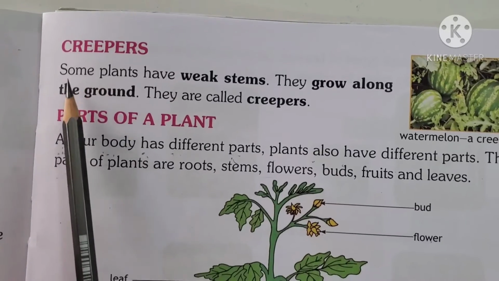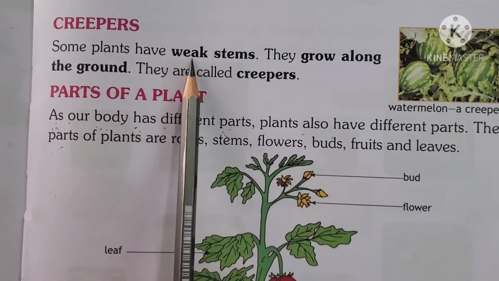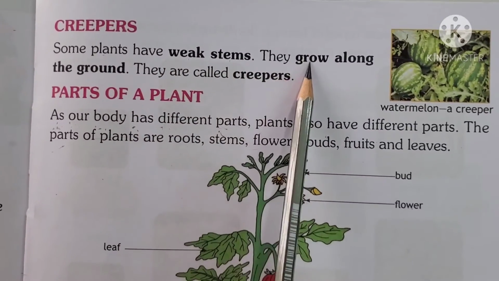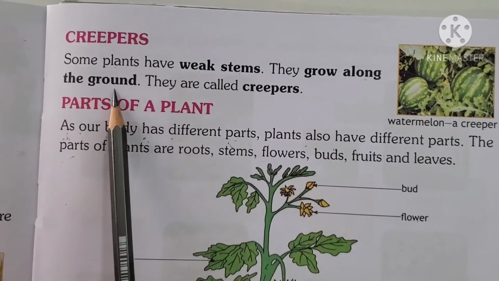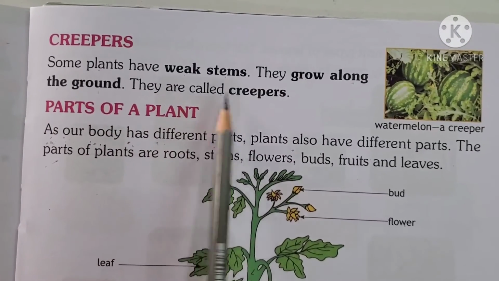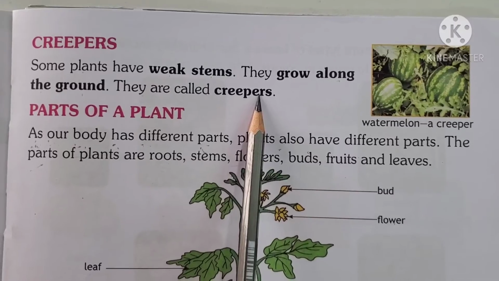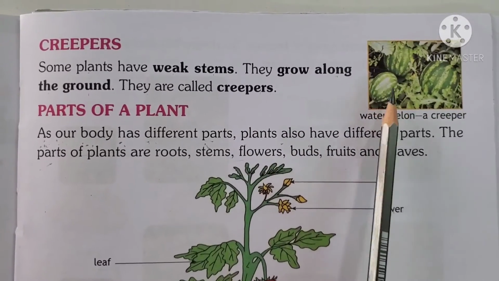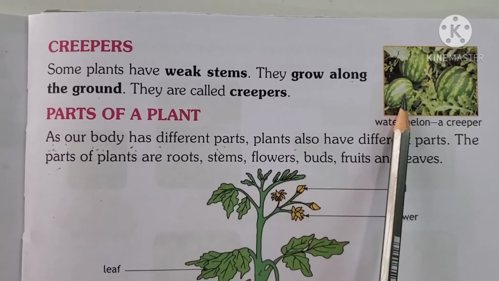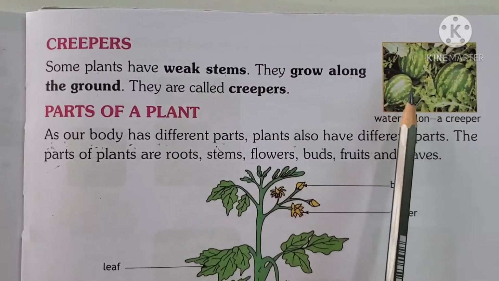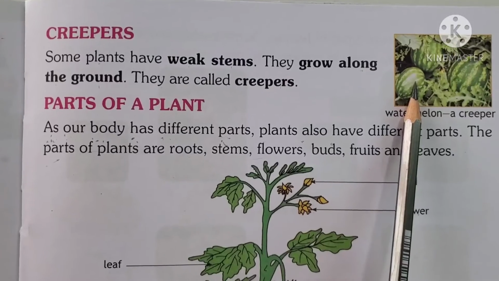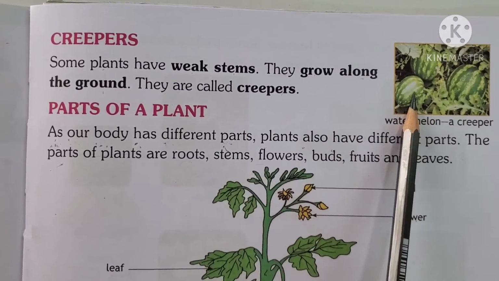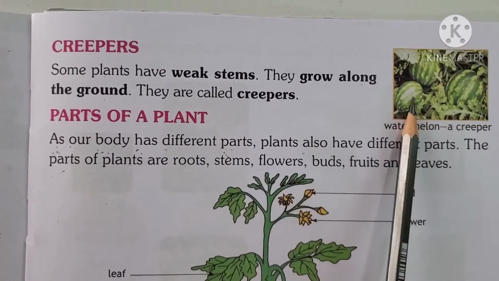Creepers. Some plants have weak stems. They grow along the ground. They are called creepers. For example, watermelon. Who loves watermelon? Yes, everyone loves to eat watermelon, especially in summers. But do you know, children, watermelon is a creeper.